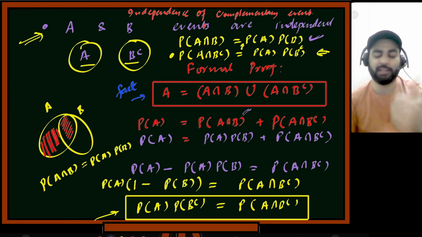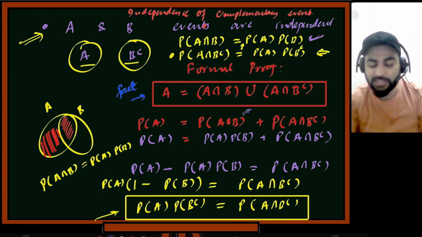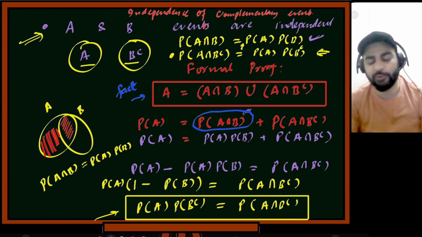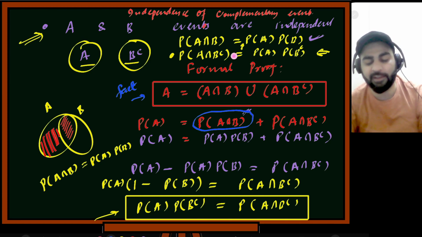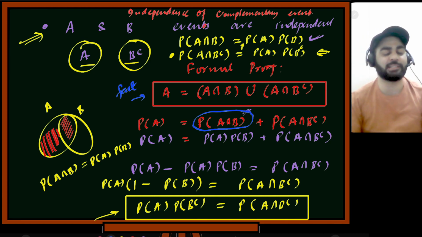So I start with the fact and expand the fact somewhere, and then whatever was given to me, I used it somewhere. Okay, then I reached my claim. So if I claimed something, I'll reach my claim. That is a generic framework of the proof. If you have to prove something, this is what you do.